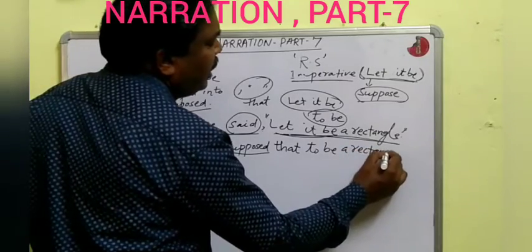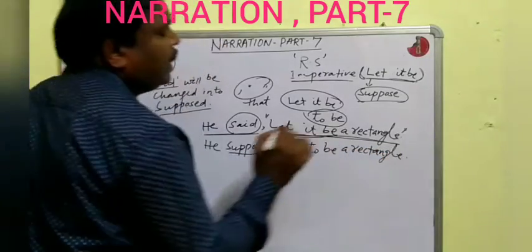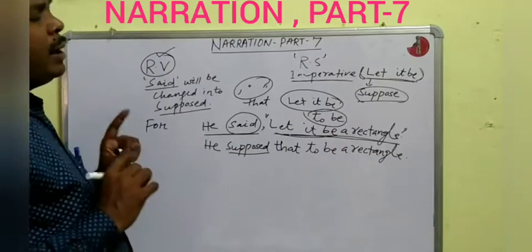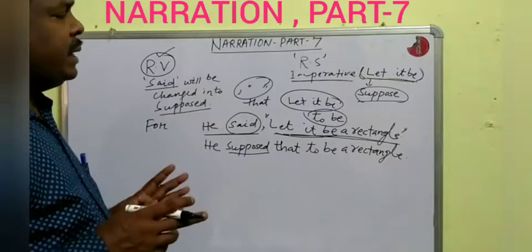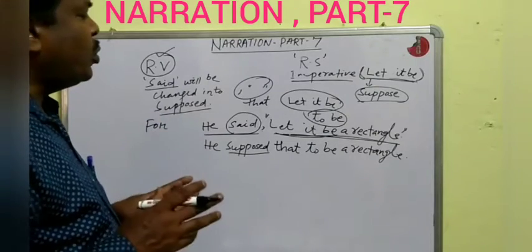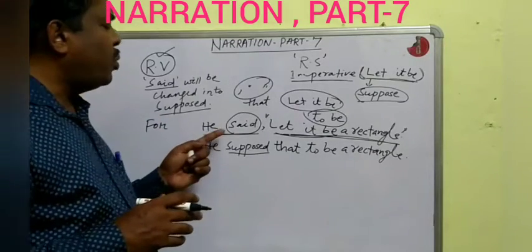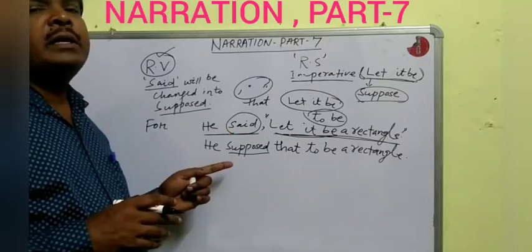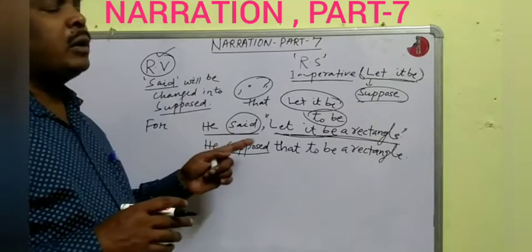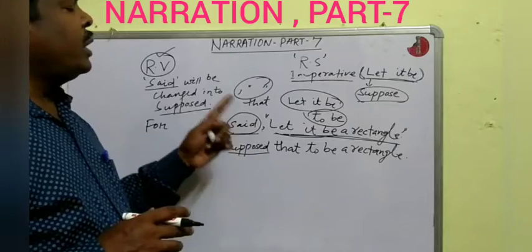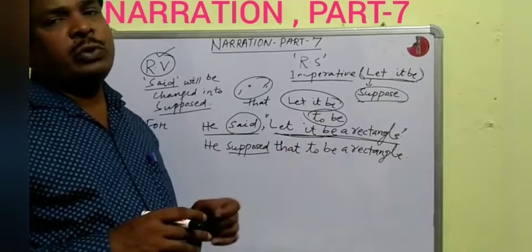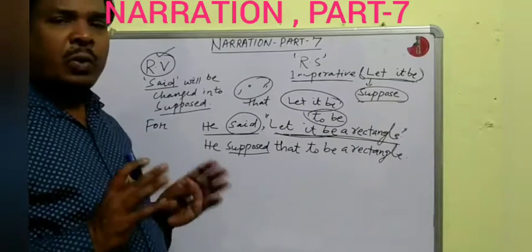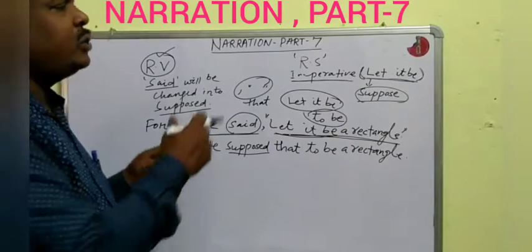Is it clear? When let it be, or sometimes let there be, means supposition, then the reporting verb said is changed into supposed, and the connector that is used. Then in place of let it be, to be is used. Is it clear?